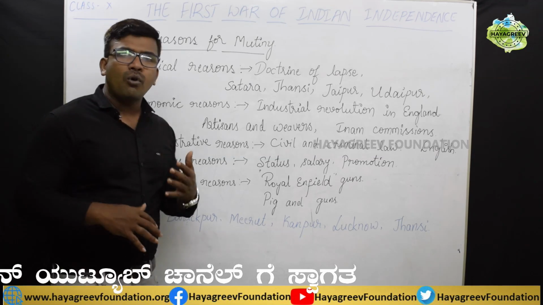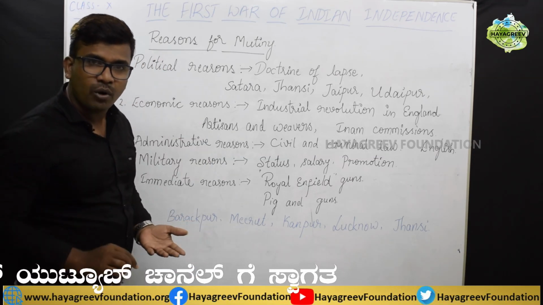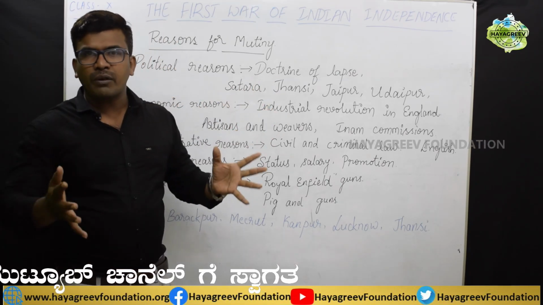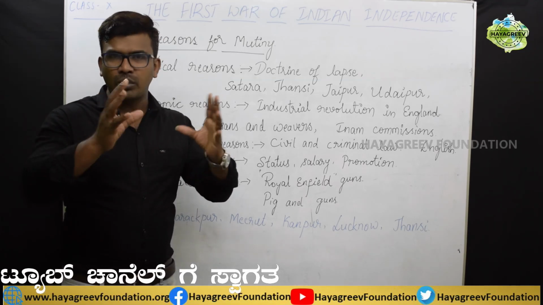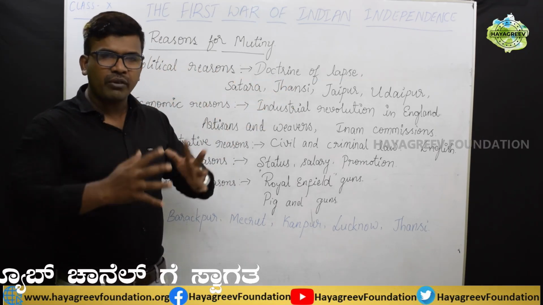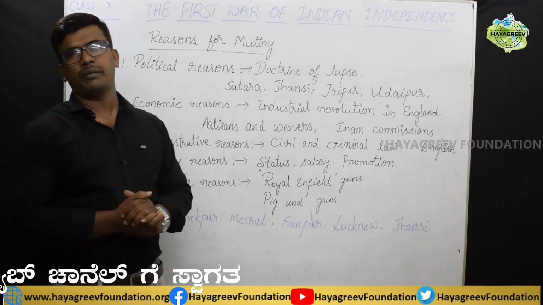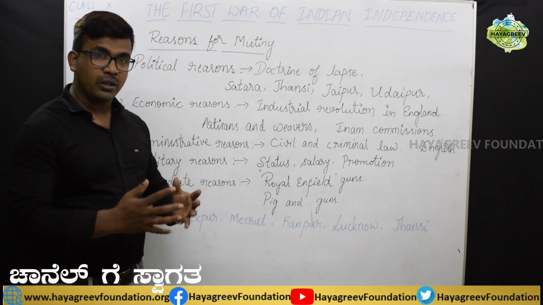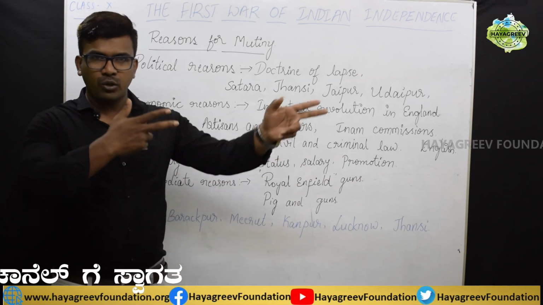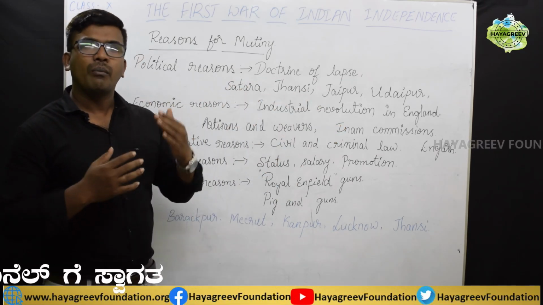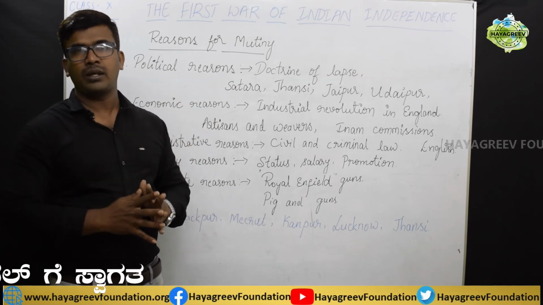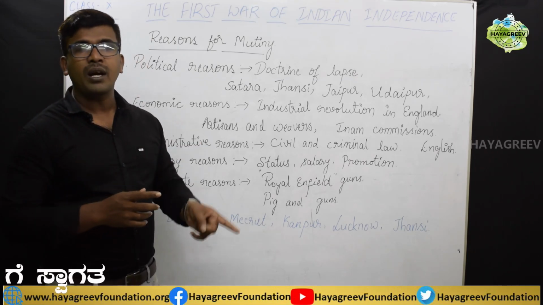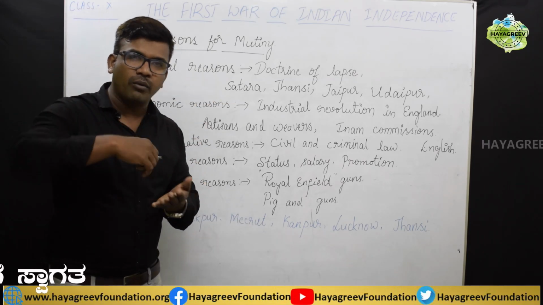Students, when this revolt broke out, it first broke out at the place of Barrackpore. In different places of the country, the British had stationed their soldiers, a group of soldiers in different places. Barrackpore was one of them. In Barrackpore, when the British officers ordered the soldiers to use the Royal Enfield gun to test or practice it, the Indian soldiers opposed it. They rejected the order of the British officers. Because of this, they got the punishment of parading in the ground.